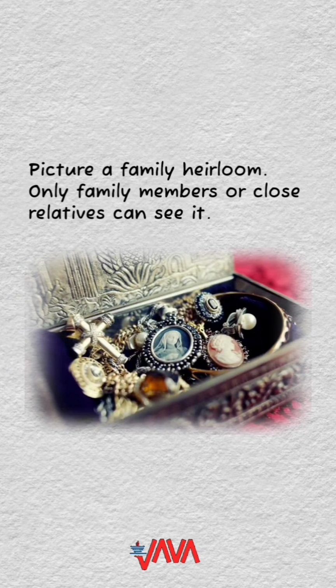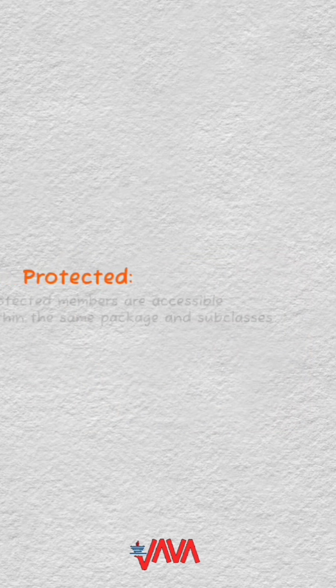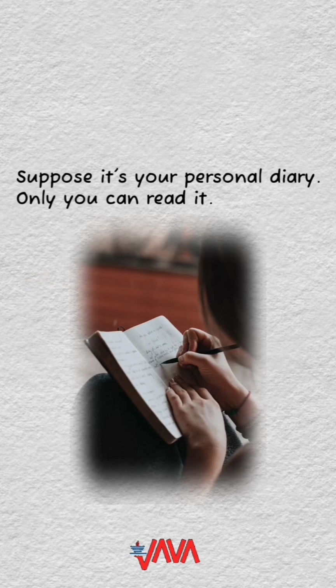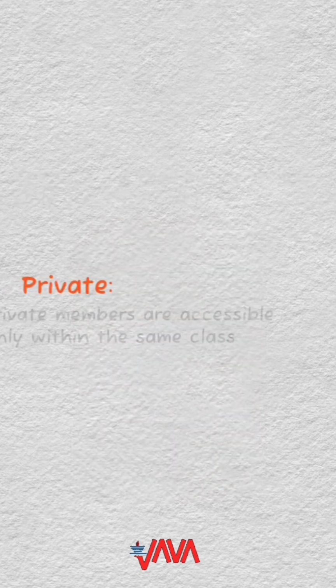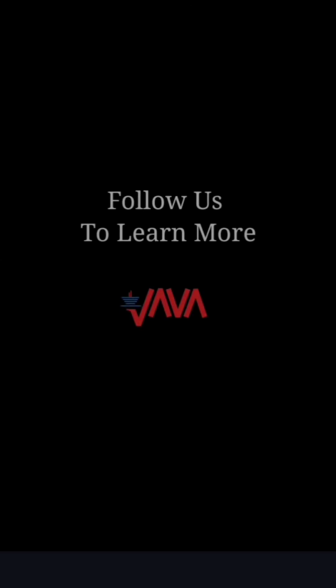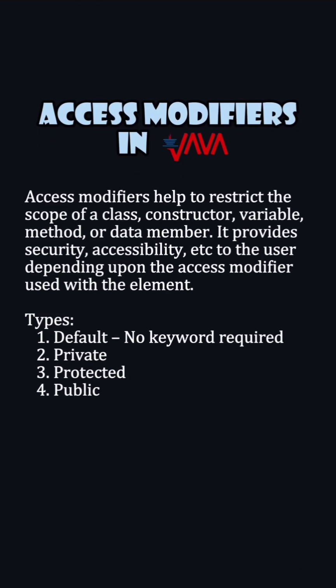Picture a family heirloom. Only family members or close relatives can see it. Similarly, protected members are accessible within the same package and subclasses. Suppose it's your personal diary. Only you can read it. Similarly, private members are accessible only within the same class. Access modifiers control the visibility of a class, methods, and variables.